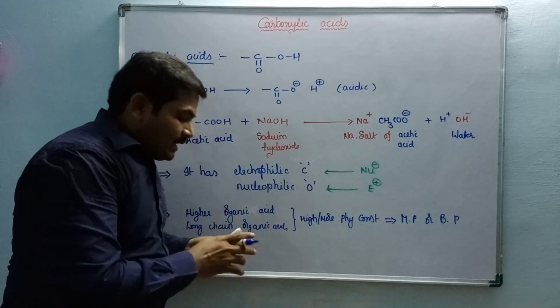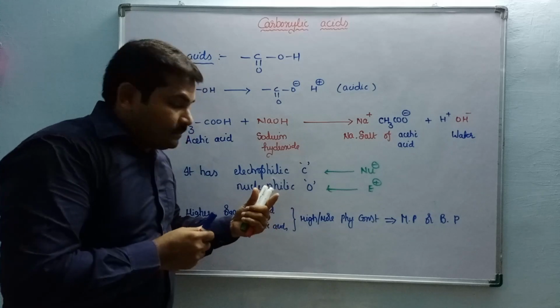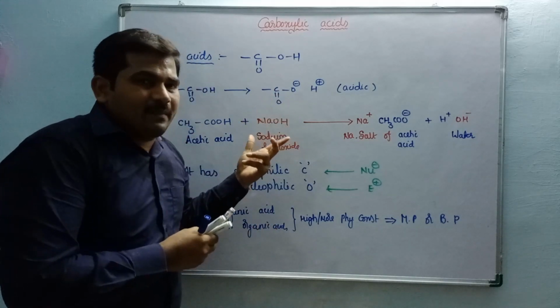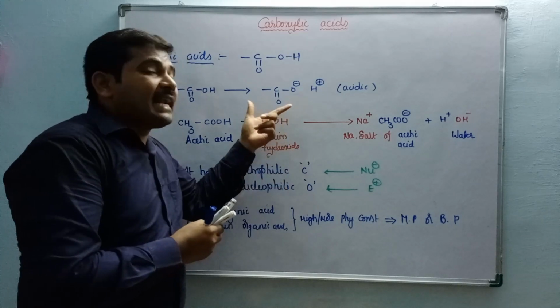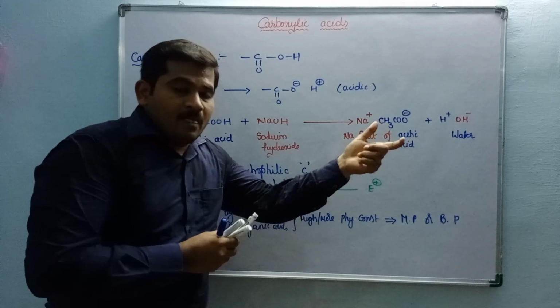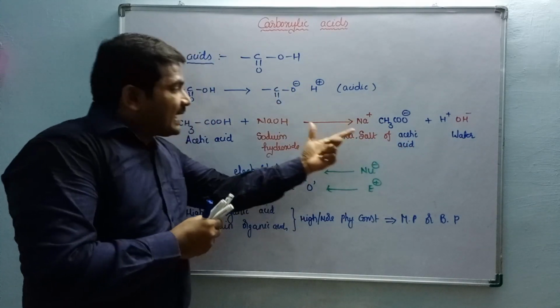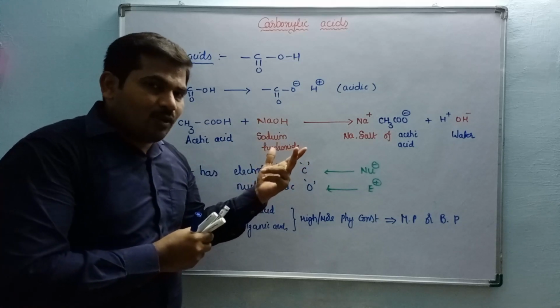What does that mean? When compared with formic acid to valeric acid, formic acid doesn't have any more number of carbons. It has only one carbon. That's why it readily produces H plus ions. When you come to valeric acid, the carboxylic acid moiety is connected by 4 more carbons.